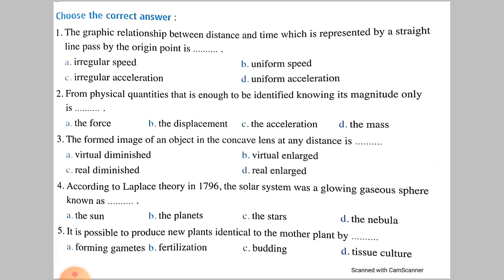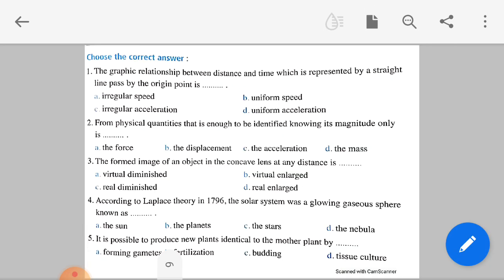It is possible to produce new plants identical to the mother plant by what? Surely not forming gametes and not fertilization, because these are sexual reproduction, and here it says identical, and sexual reproduction doesn't give identical individuals.